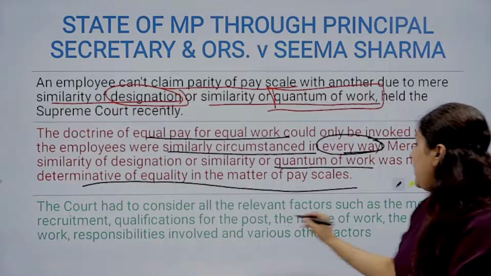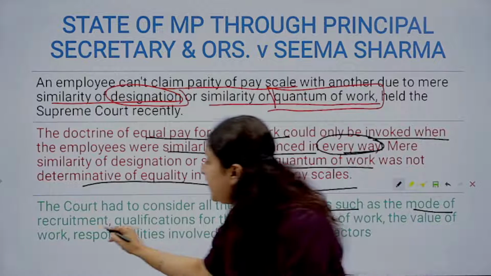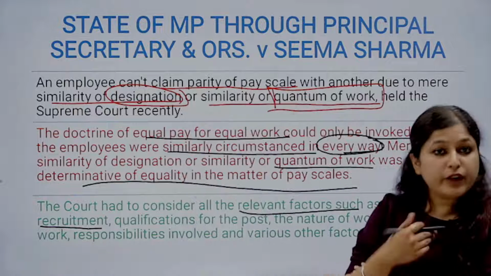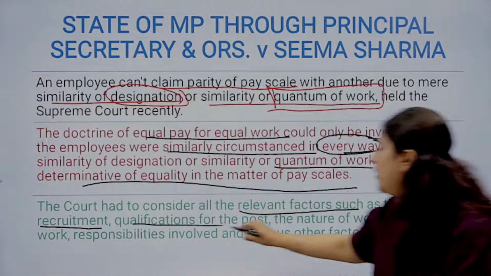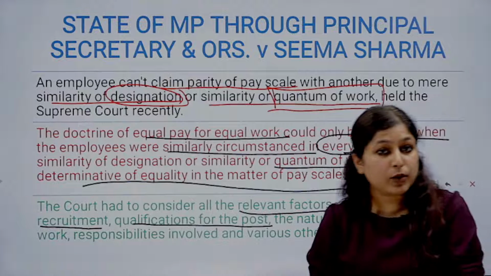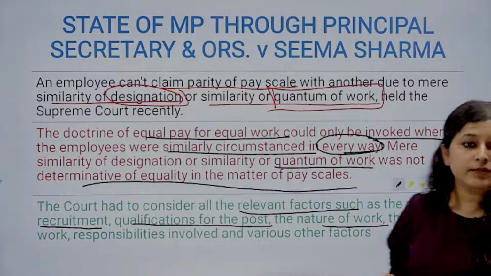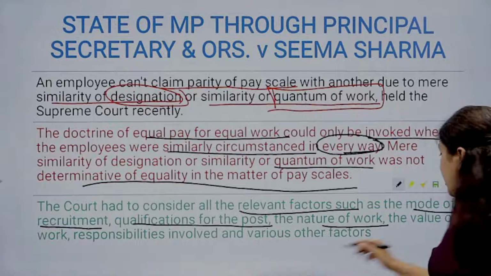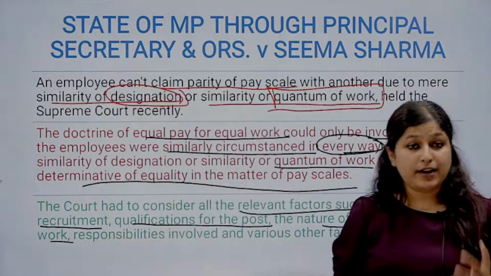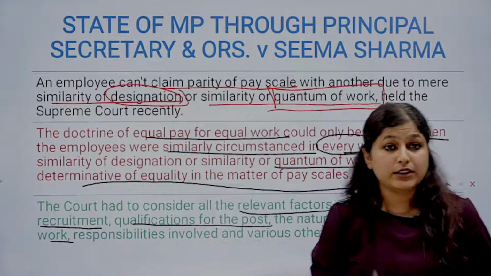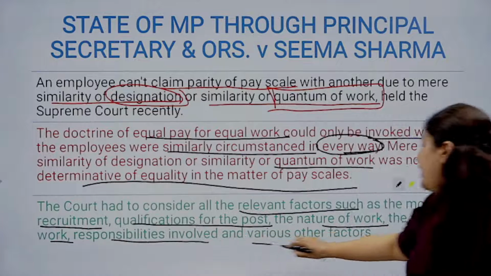Court held that all the relevant factors such as mode of recruitment, that is through which way he was recruited, qualifications for the post, meaning what the requirements were for this post, the nature of the work being performed, and the value of work, that is what the role is and what the value of the work is, responsibility involved and various other factors.